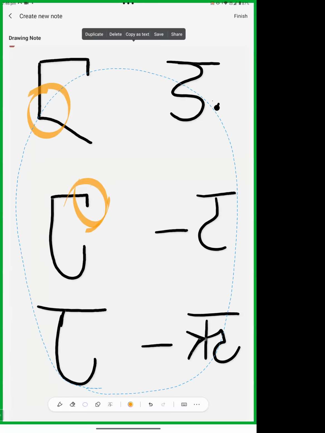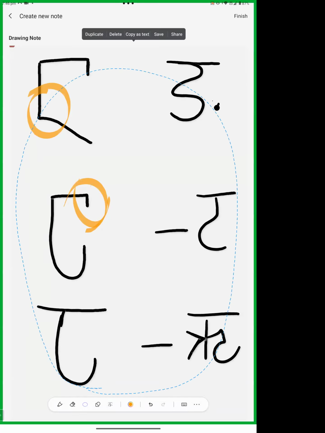Okay. So you have to make a chart of these similar letters. So this is one, and then we see the letters ka and cha. So this is your letter ka, and this is cha.